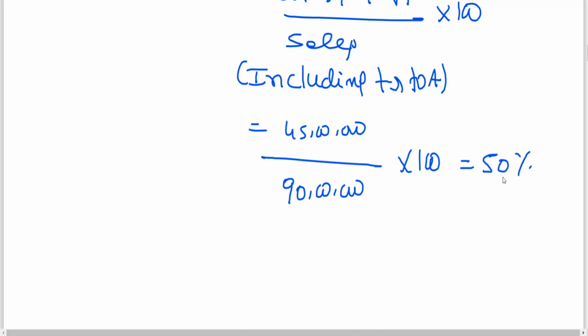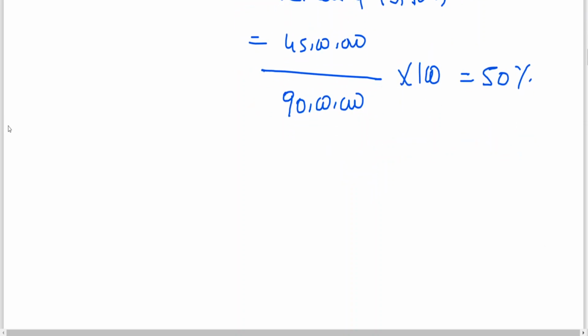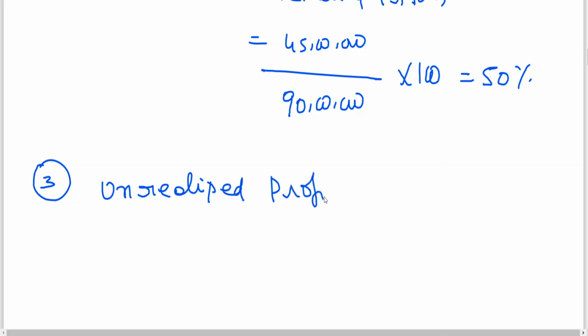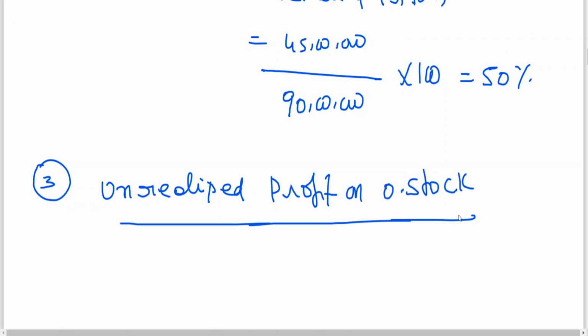Next, third point. Unrealized profit on opening stock. First, on opening stock.